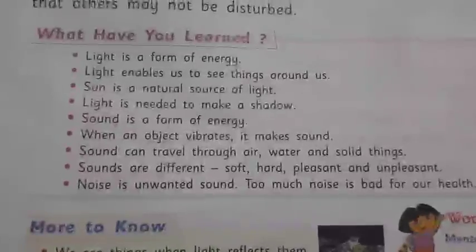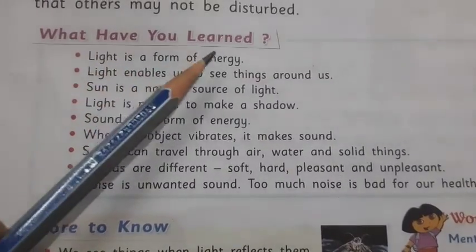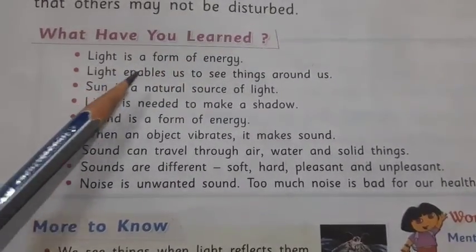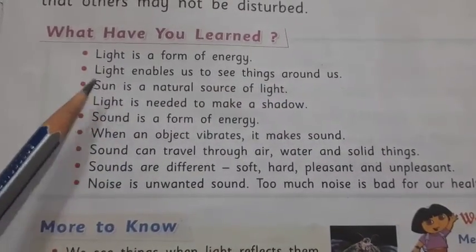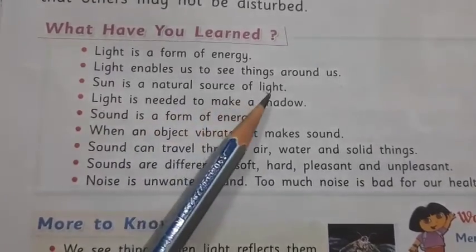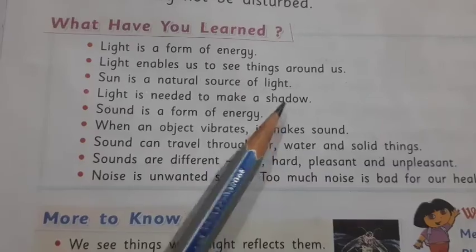Okay, now let us revise what we have learned. Light is a form of energy. Light enables us to see things around us. Sun is a natural source of light. Light is needed to make a shadow.